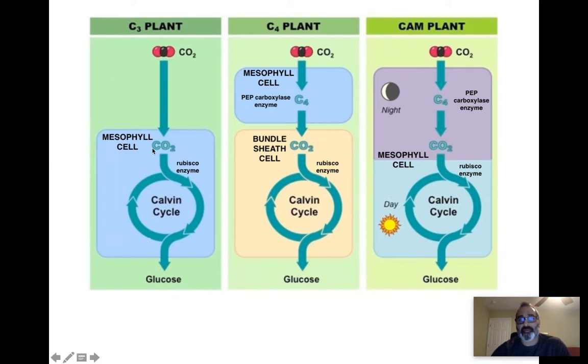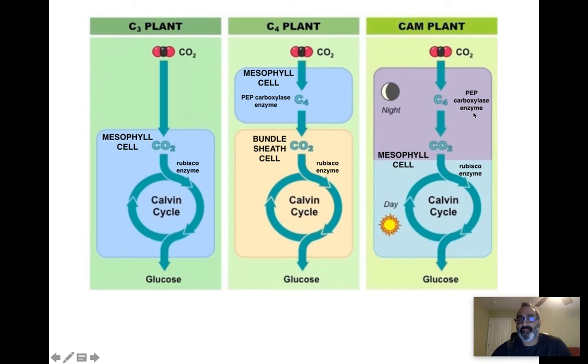Let's look at some similarities. Mesophyll, mesophyll, mesophyll. They all have mesophyll cells. C4 plants have a bundle sheath cell also. These two do not. They all use rubisco, right there. They all produce glucose. They all do the Calvin cycle. Let's look at some differences, though.